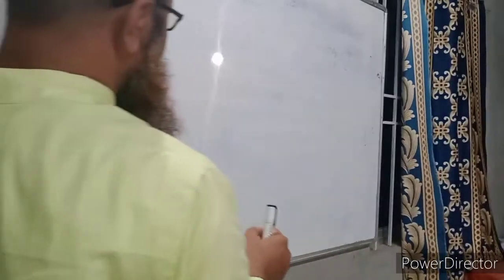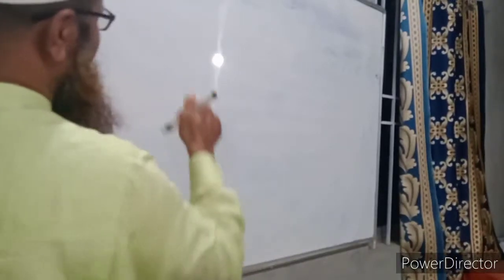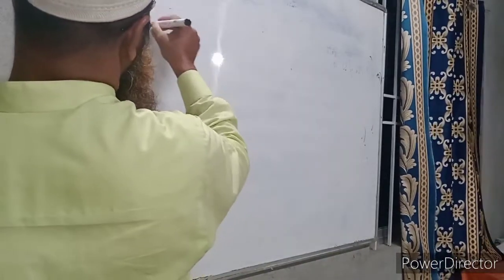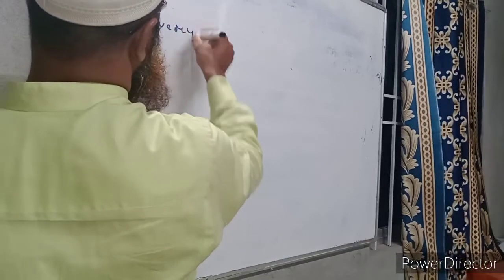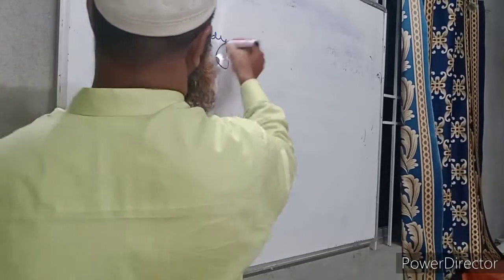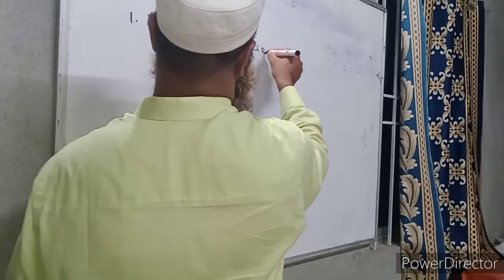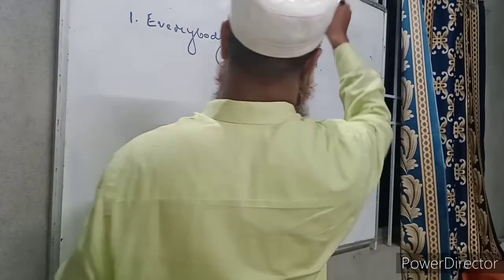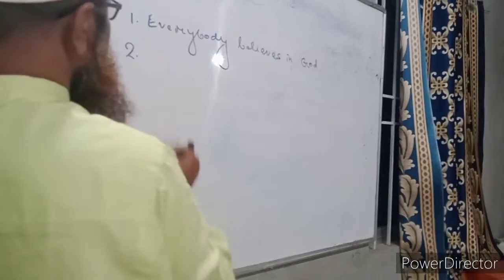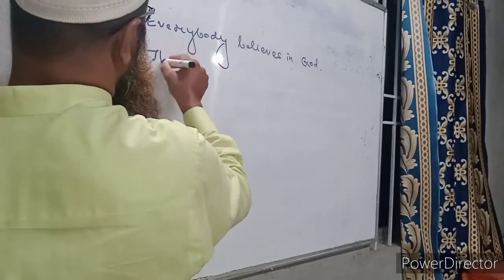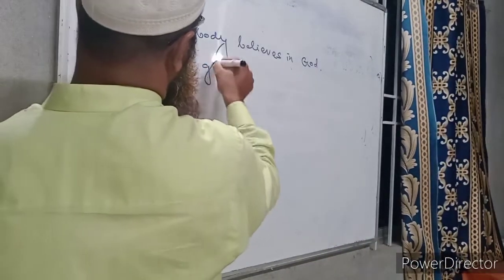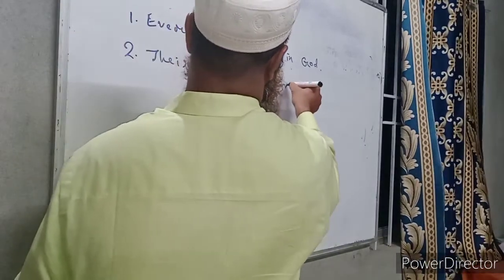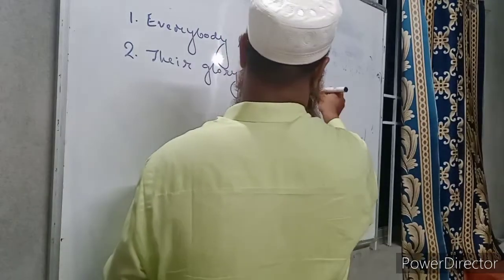I may write some more sentences for practice now. Number 1, everybody believes in God. Number 2, their glory can never fade. Number 3, nobody trusts a liar.